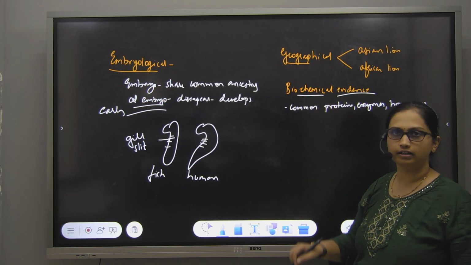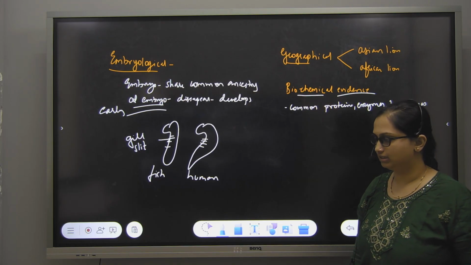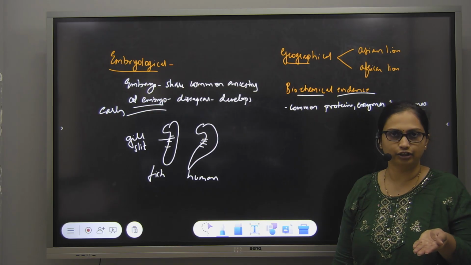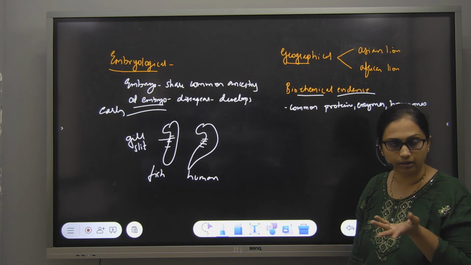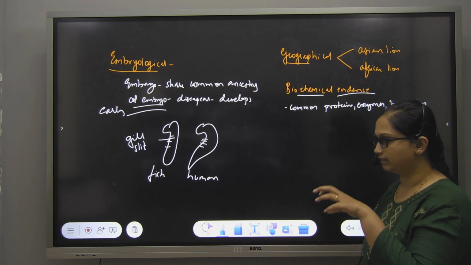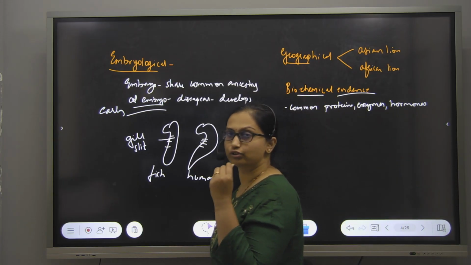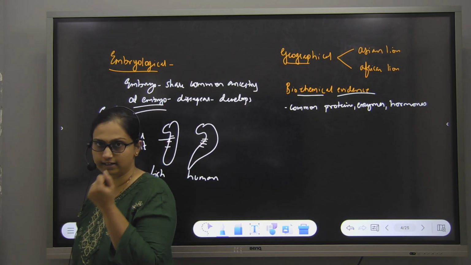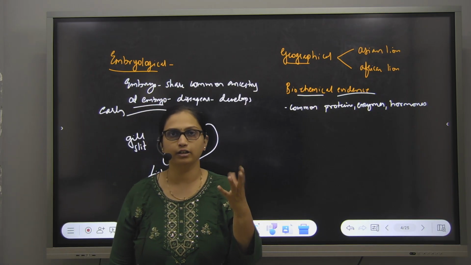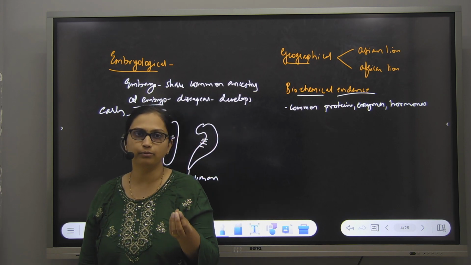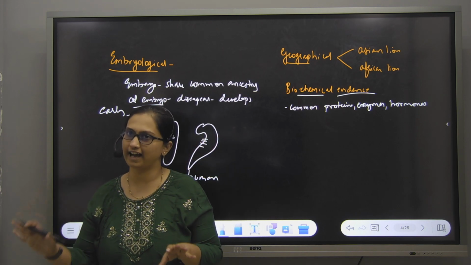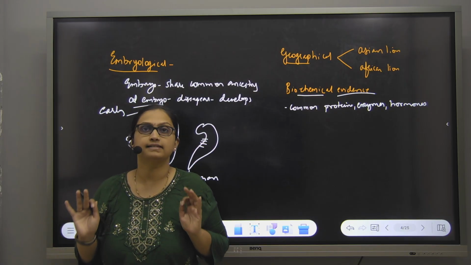Biochemical evidence means what? Let's say the hormone present in your body and the hormone present in a dog's body are the same. Enzymes present in the cat and enzymes present in the fish are the same. So these proteins, enzymes or hormones present in one species are similar. For example, the insulin hormone in your body and the insulin hormone in a cattle animal are the same.